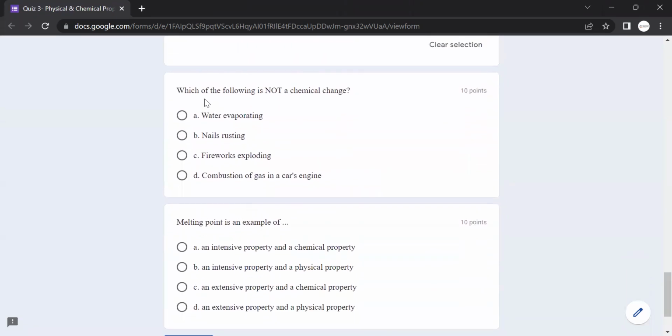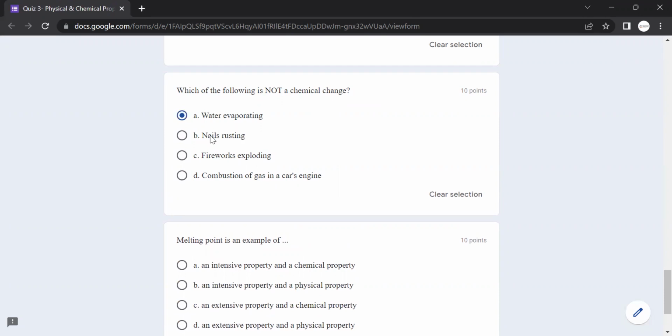Last two questions. Which of the following is not a chemical change? It means we need to find the physical one. Water evaporating. Evaporation is a physical process. Sorry, not a temperature change, it will be a phase change. It means it's a physical property.